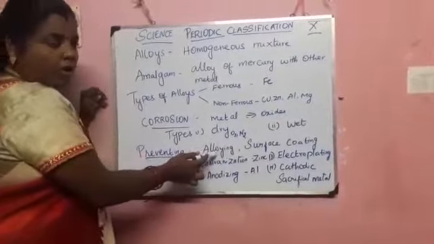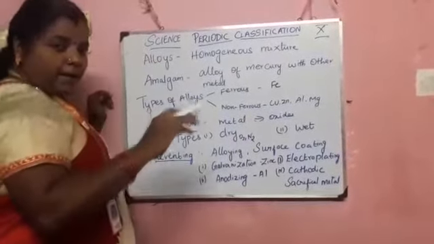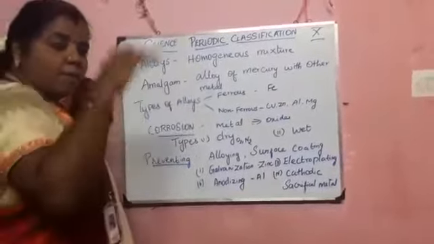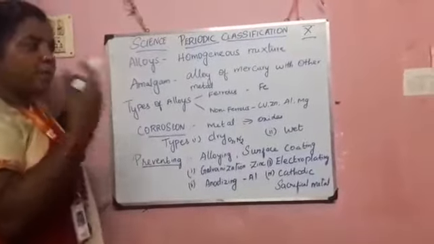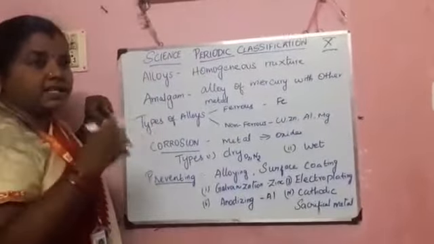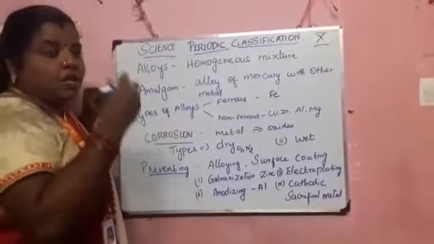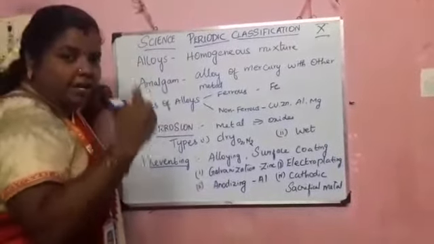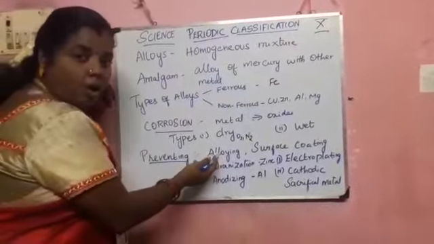So you know alloying. Alloying means the metal is treated with some more metal. If some more metal is added, the strength of the metal will be increased, so automatically the corrosion will be reduced. That is called alloying.